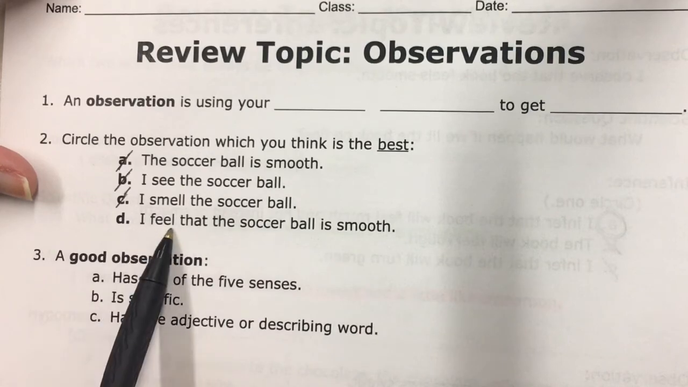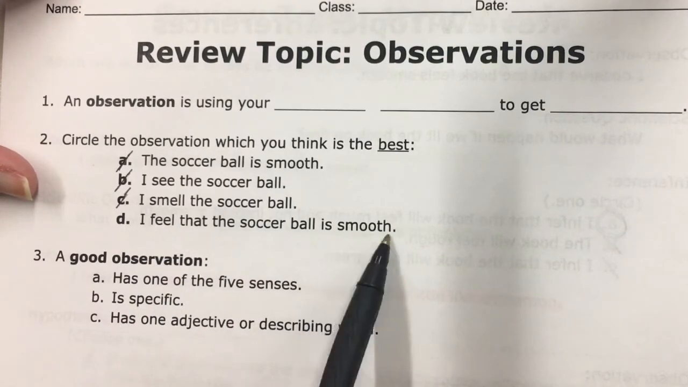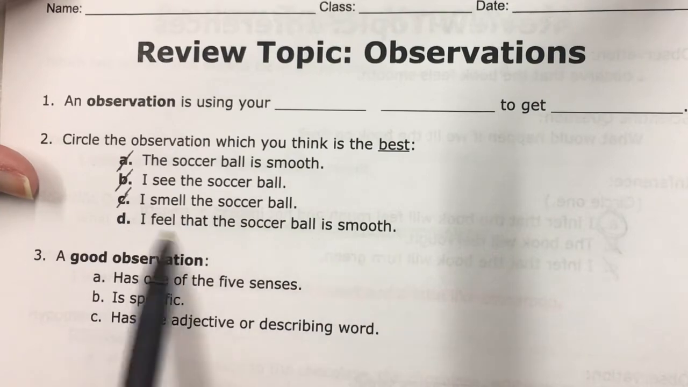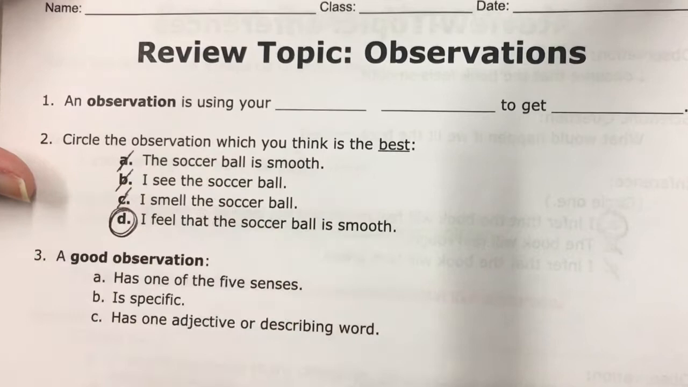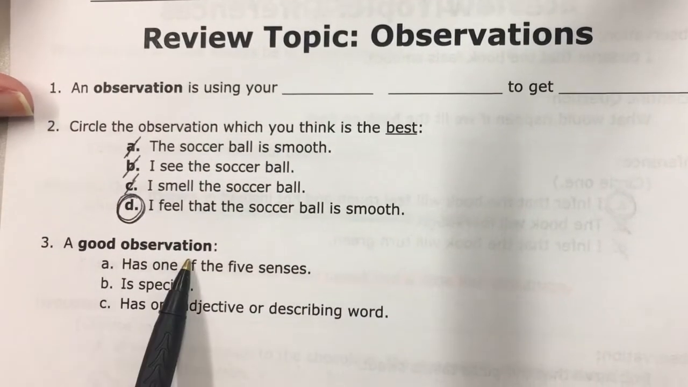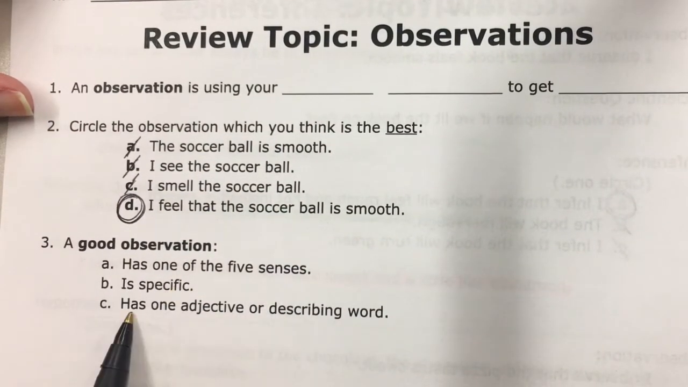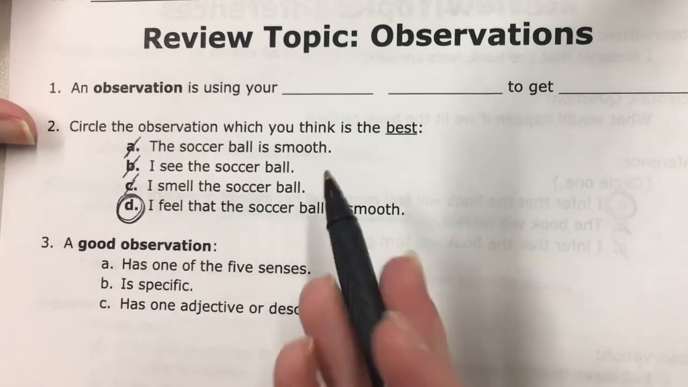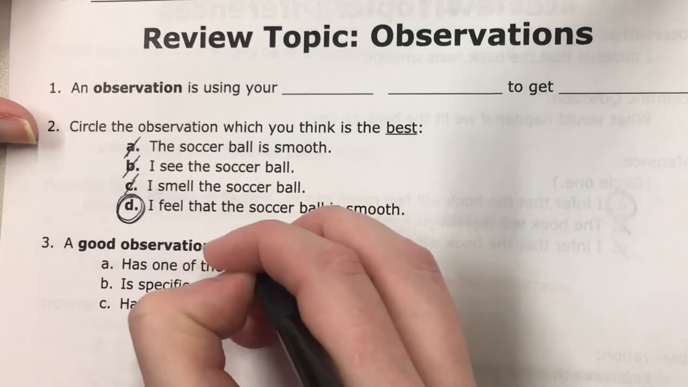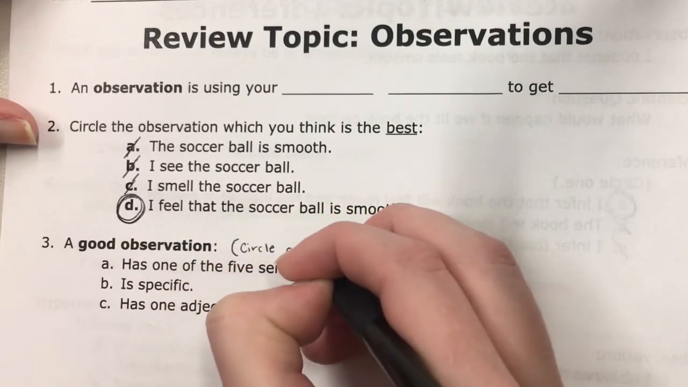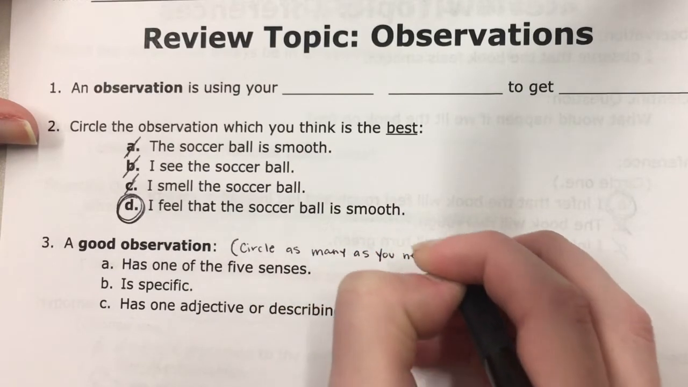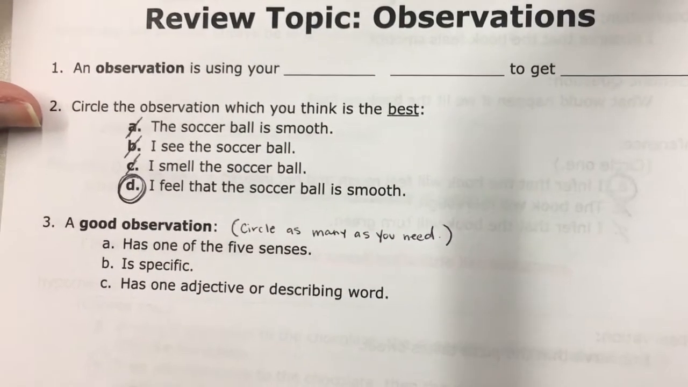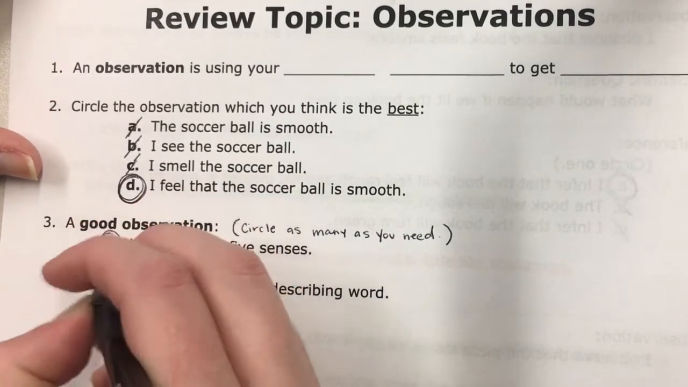I feel is one of the 5 senses, so we're good there, and it's describing the soccer ball. Smooth, it's specific. I feel that the soccer ball is smooth. That gives us information, so this is the correct answer. Okay, a good observation has one of the 5 senses, is specific, and has one adjective or describing word. So I actually should have written circle as many as you need. So I apologize if you were confused and only circled one. All of these are correct.